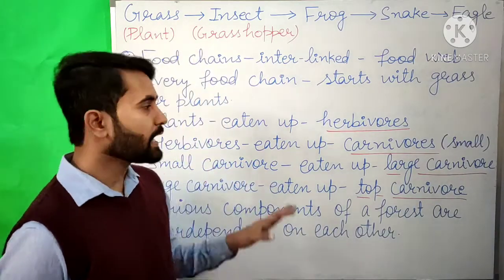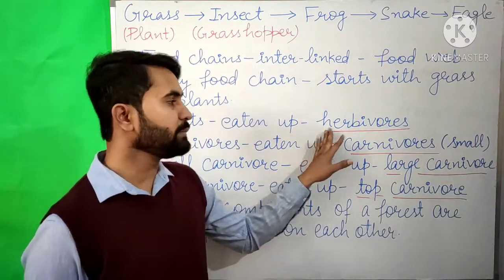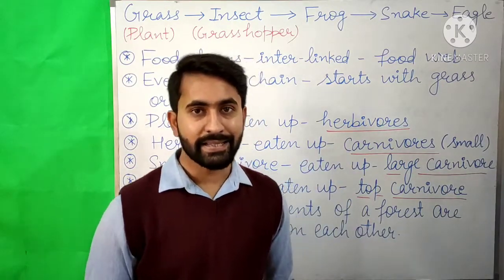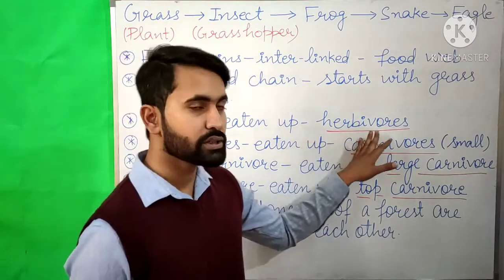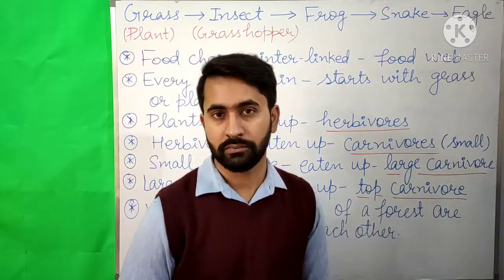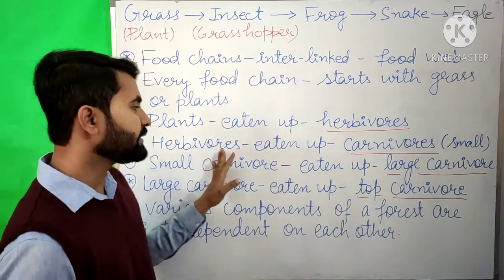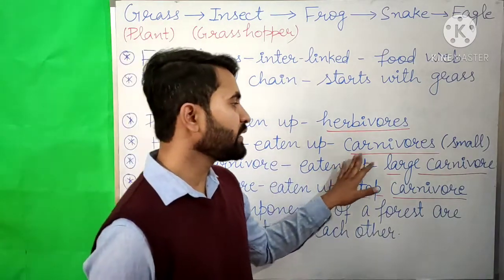The plants are eaten up by the animals that are called herbivores. So the second step in a food chain will always be a herbivorous animal. The herbivores are eaten up by the other animals that are called carnivores.